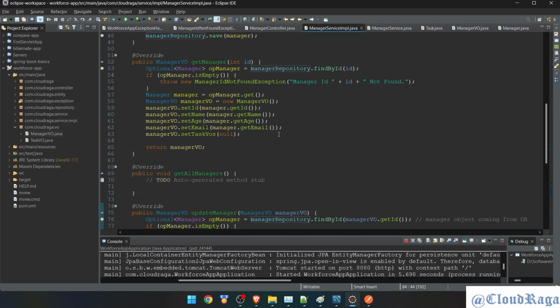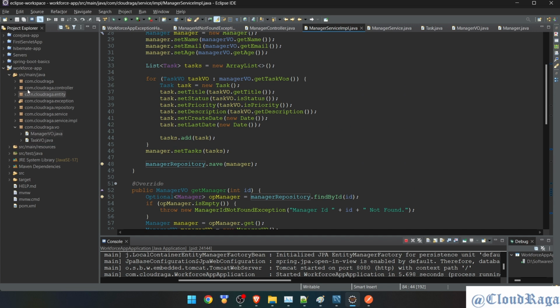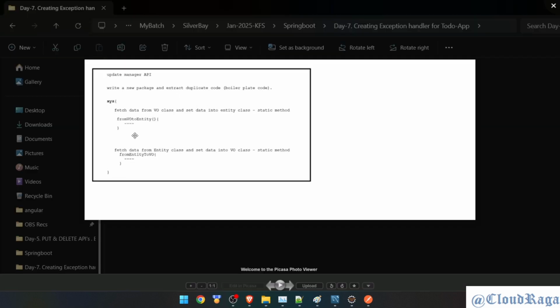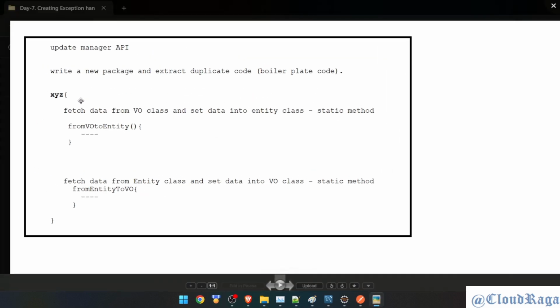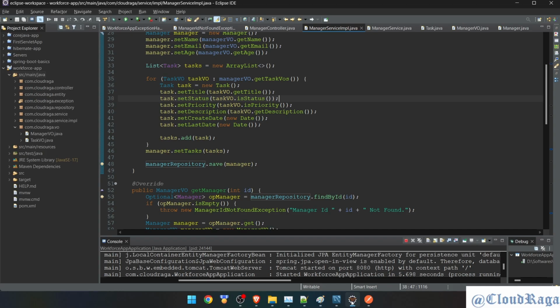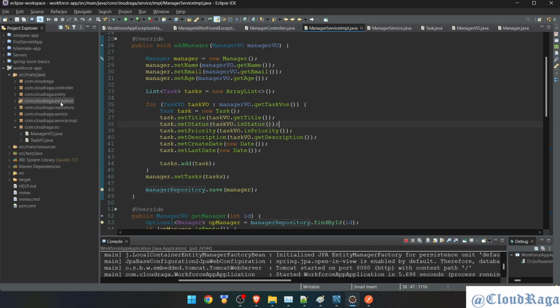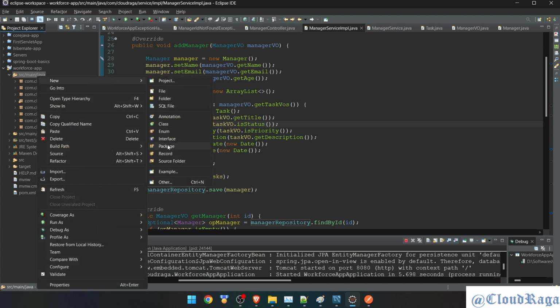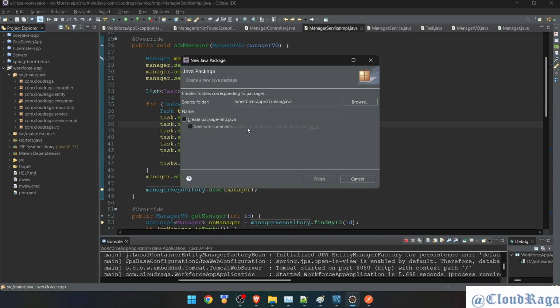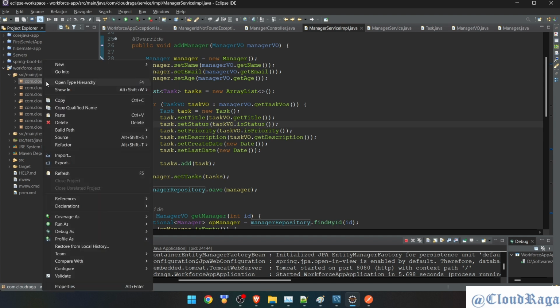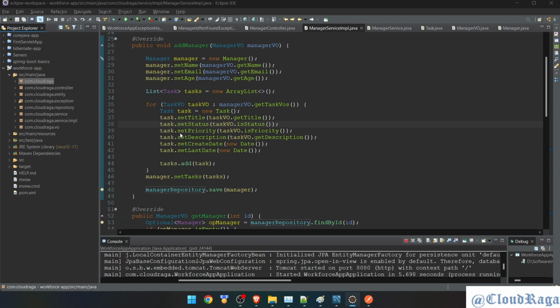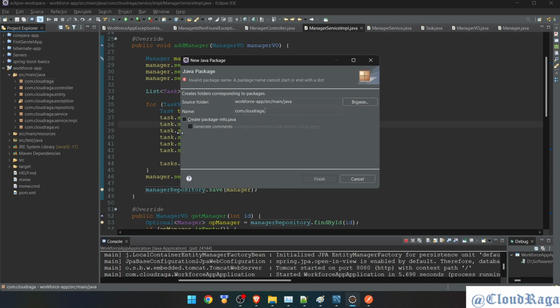So we need to extract these lines of code and put them somewhere. So let's create a new package. Now we are talking about this image. Okay, some XYZ class and fetch data from there to there. So this will be faster because we have everything in place. We just need to write it properly. So let's create a new package. Do we have a util package yet? No. Okay, so right click on the root package, then new package. So the root package is there, then write dot utils.